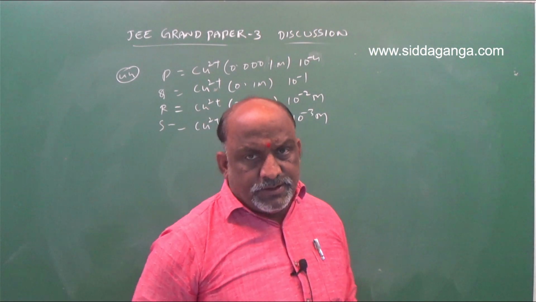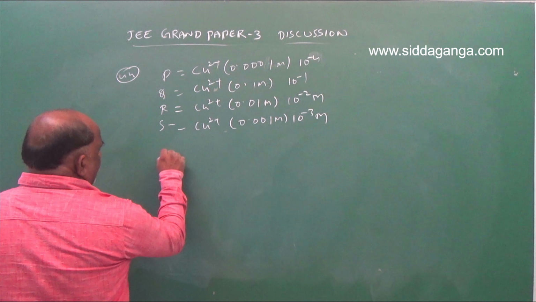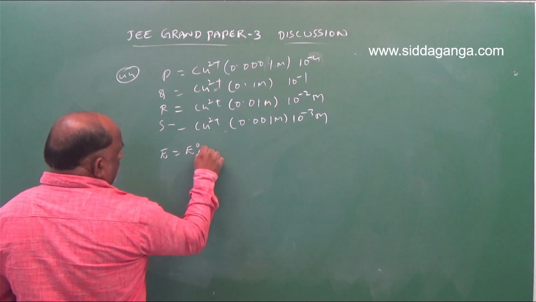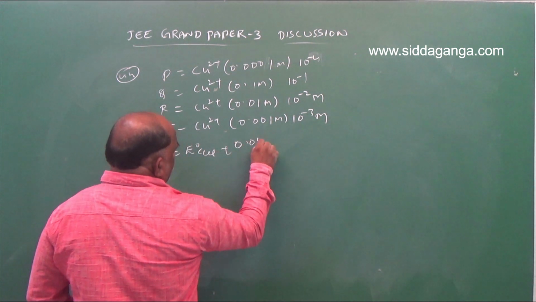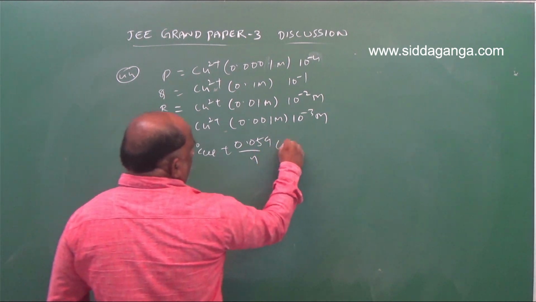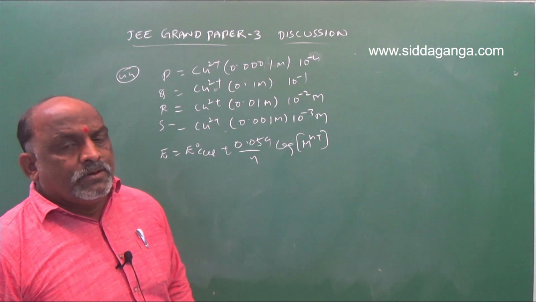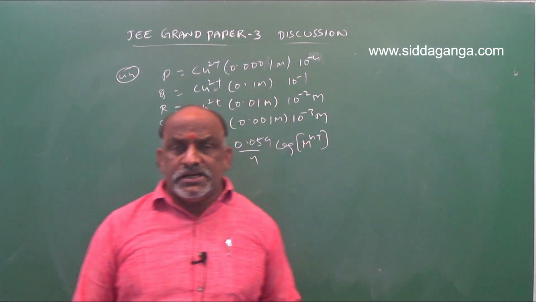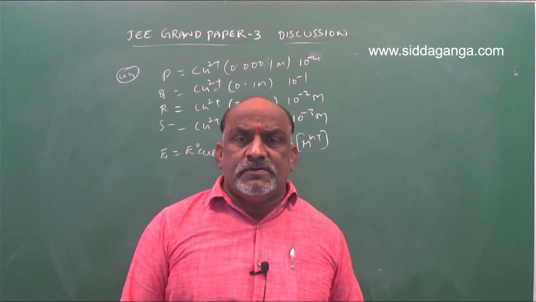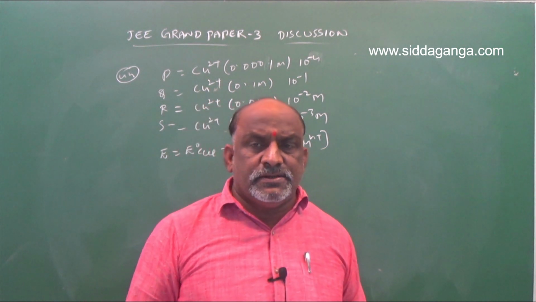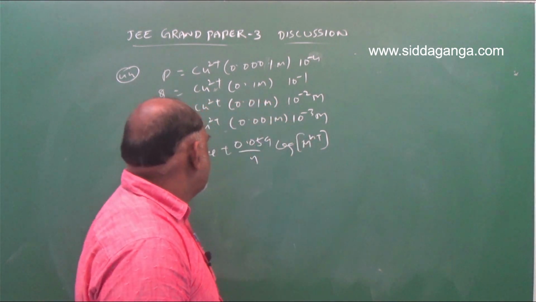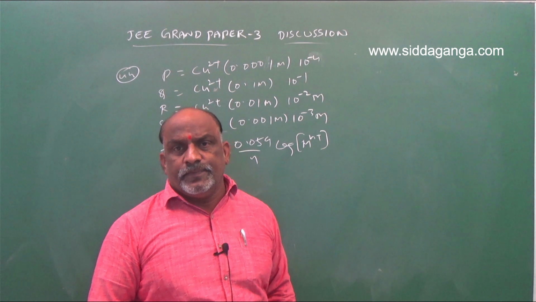We should go with the equation E = E naught plus 0.059 by n log Mn+. As the concentration of the metal ion in the aqueous solution increases, the value increases. As it decreases, the value decreases. Clear?